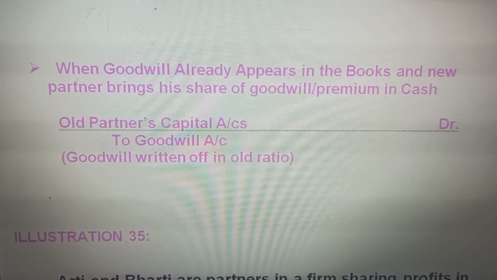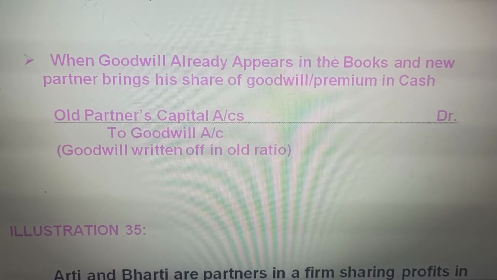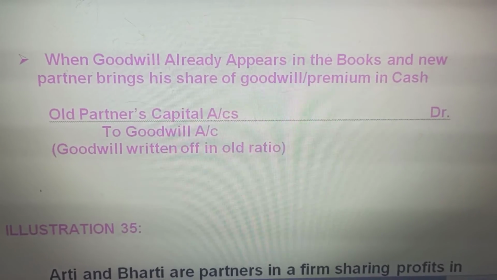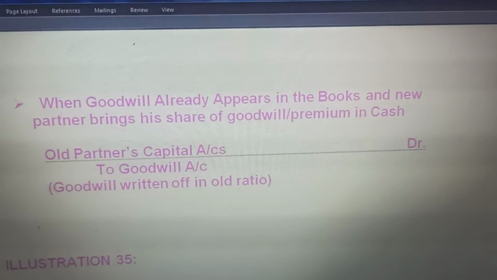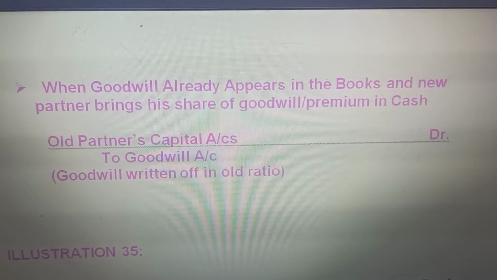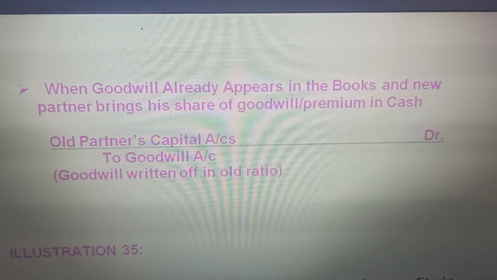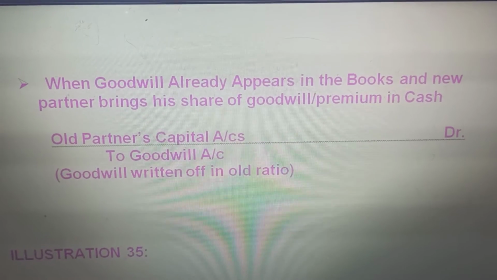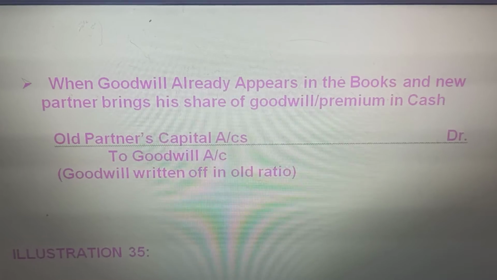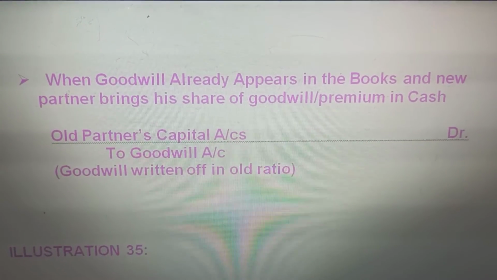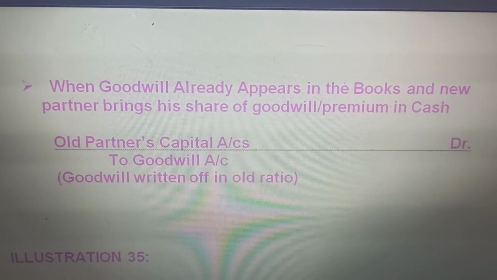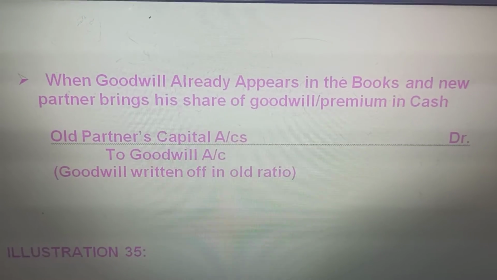We had done, girls, the first case where the new partner brings in his share of premium of goodwill in cash. We had discussed the accounting treatment for that. The first entry is for the cash brought in by the new partner. The second entry will be the goodwill distributed by the new partner to the old partners' capital accounts, and the third entry we discussed in case the existing partners, the old partners, withdraw their share of goodwill that has been given to them by the new partner.